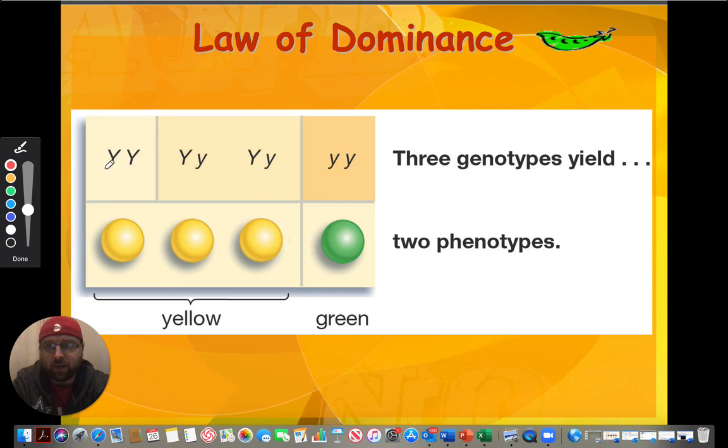The dominant trait here makes this one yellow. The dominant trait here makes this one yellow. Same with this one. The dominant trait makes this one yellow. There's no dominant trait here at all, so our recessive trait is free to show up, and that's our green pea. Okay, so hopefully those slides give you a little bit of an idea of Mendel's law of dominance. And I know we take this stuff for granted. I've said it a couple of times, but Mendel didn't, because Mendel was the first one to notice these things.